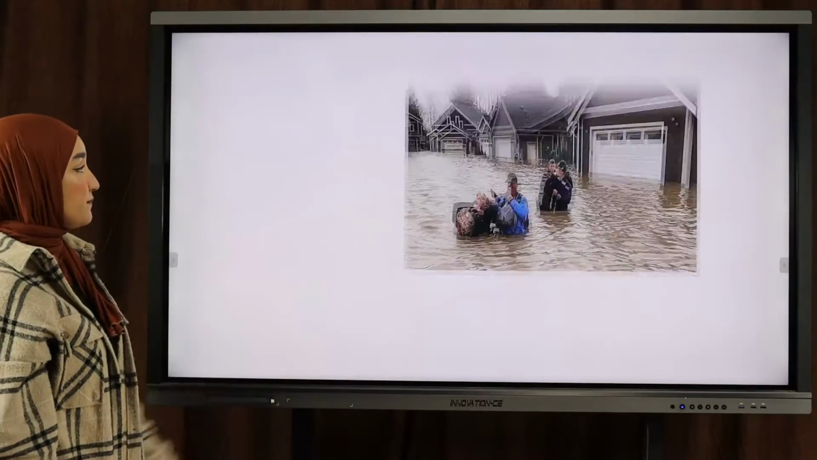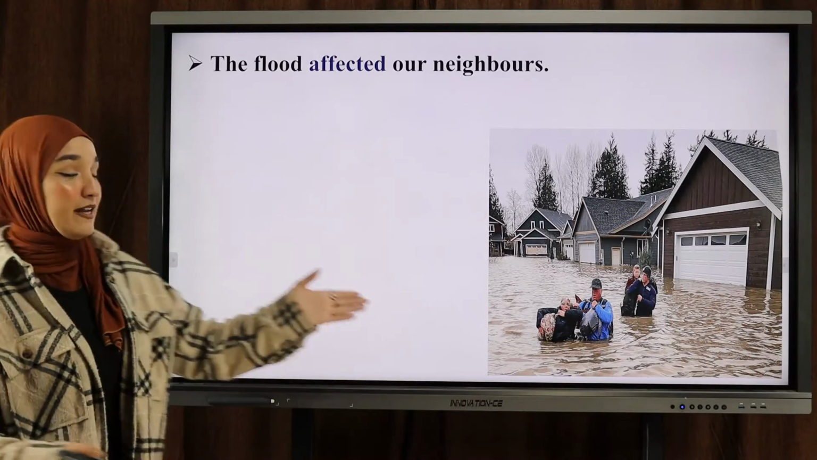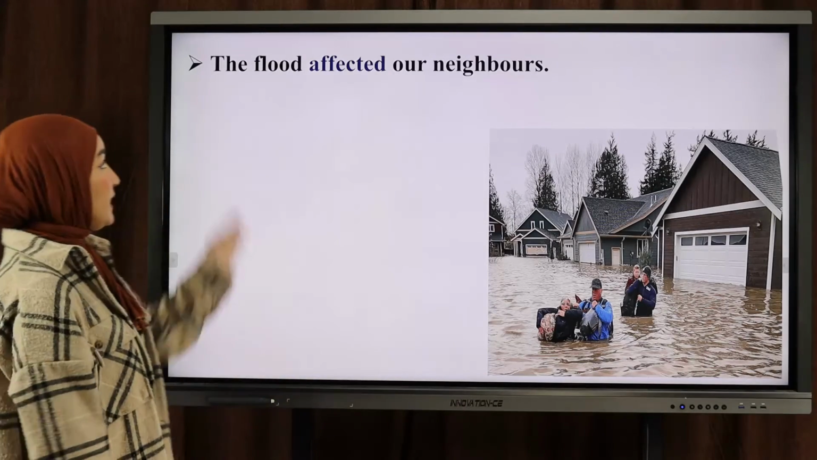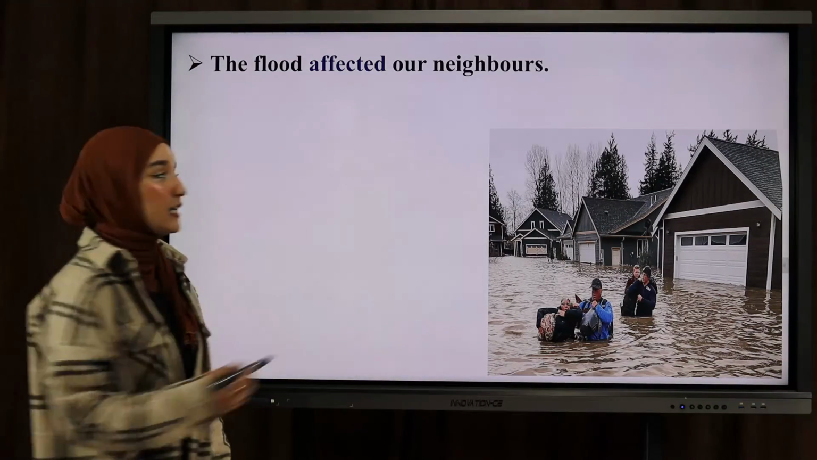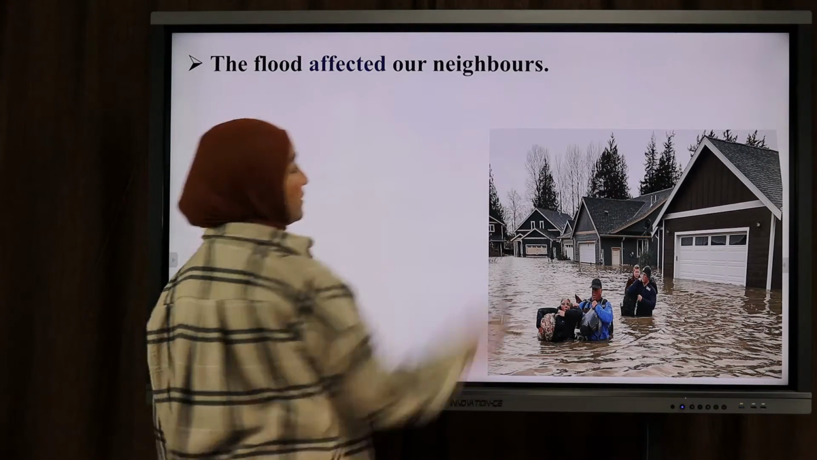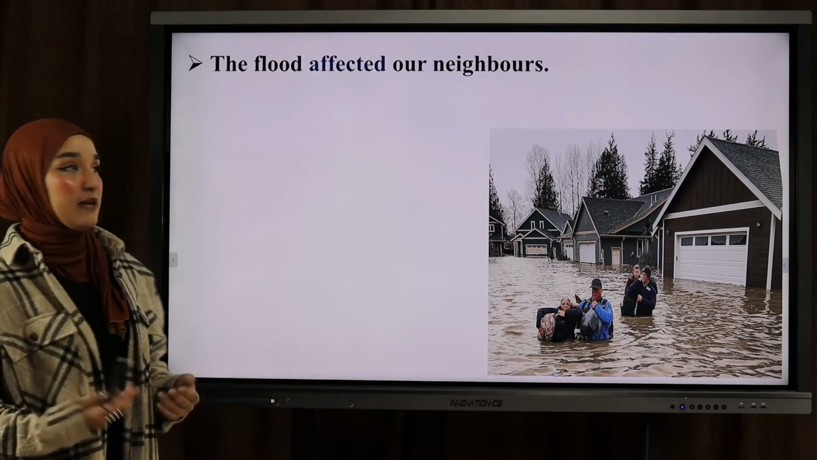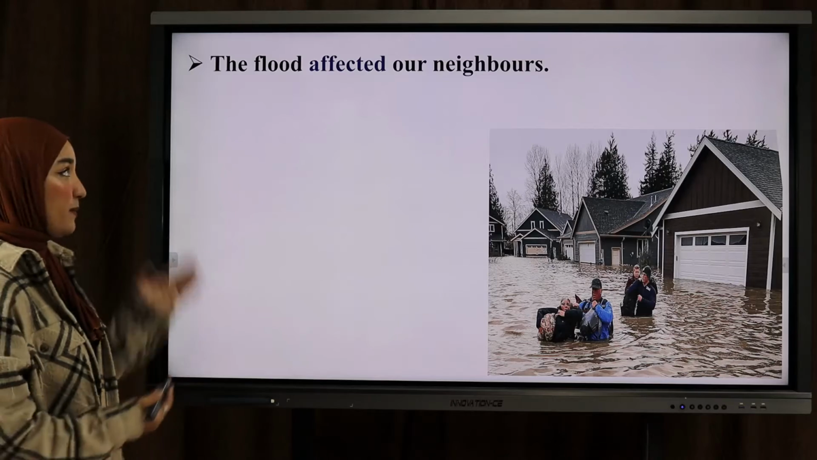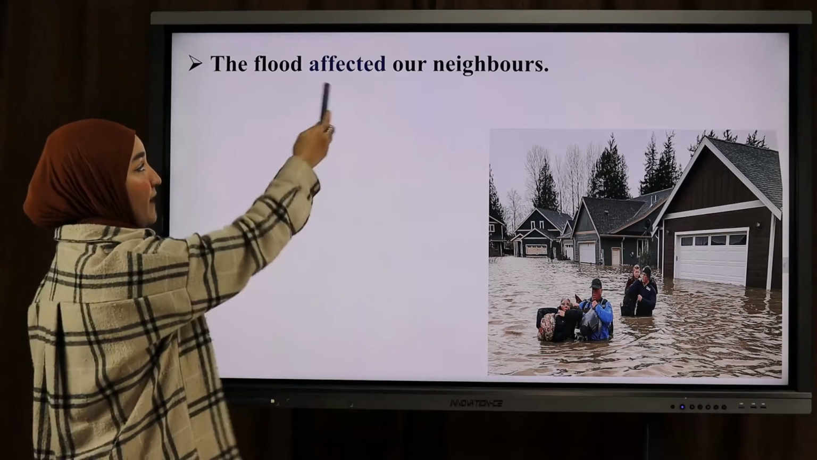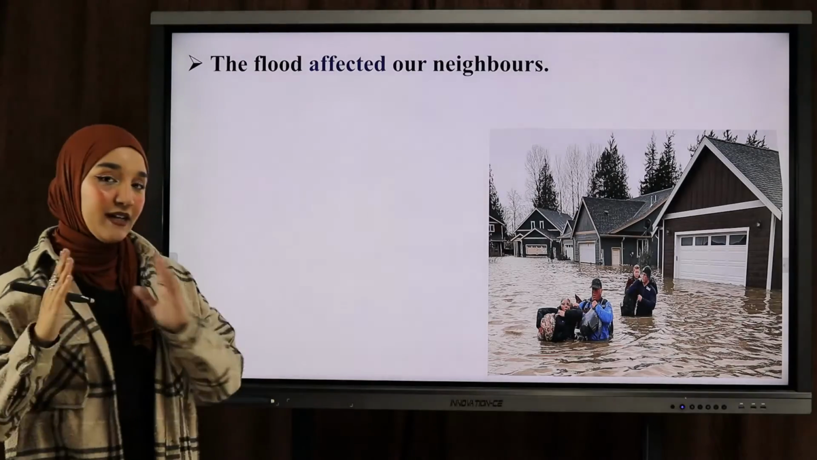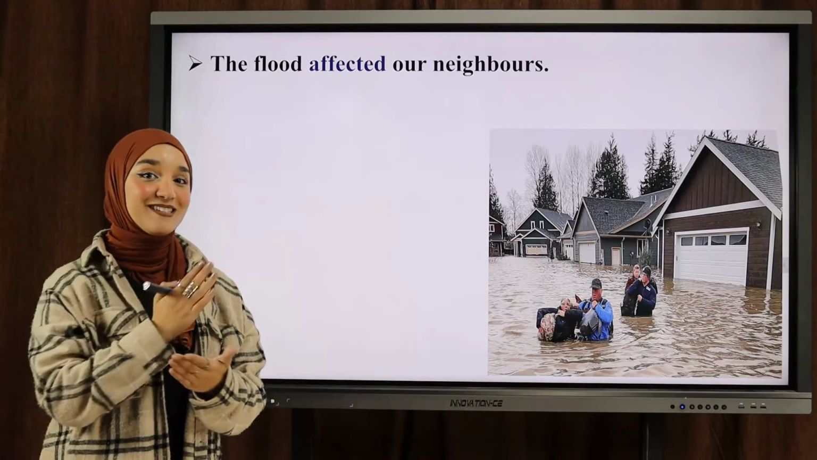Next one. Take a look at the picture, okay? So this is a natural disaster, flood. The flood affected our neighbors, okay? So in American English, you don't have to add the you here, okay? So it's without you. The flood affected our neighbors. If I want to change it to the passive form, again, I pay attention to the verb tense, affected. It's in the past. So in the passive, it's either was plus past participle or were plus past participle.